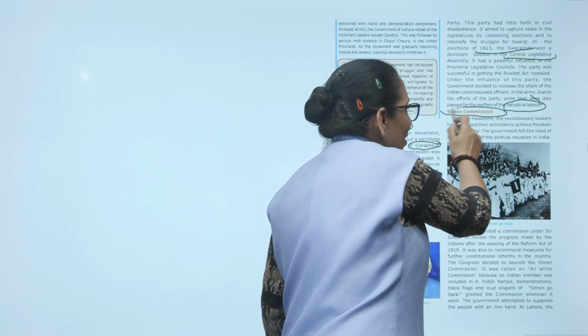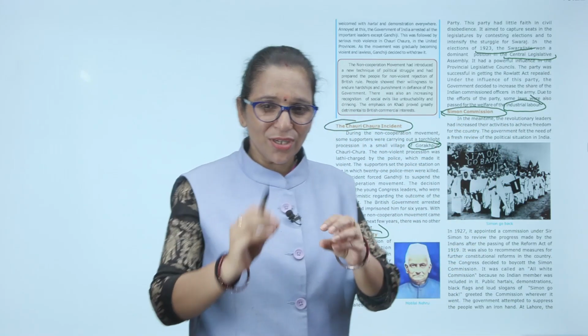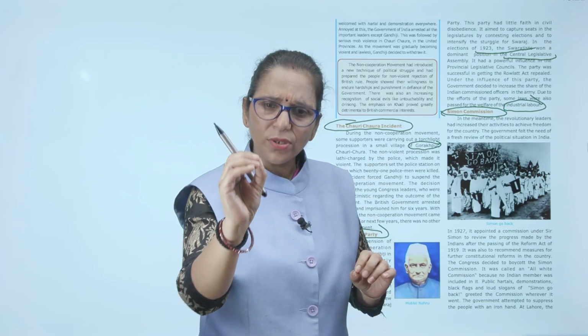This was the time when the Britishers thought we need to give some chocolate to the Indian people so that they will become calm and peaceful, and they will not do any protest. To calm the Indians, what they introduced was the Simon Commission, and they said one commission will come to India and look at the matter of governance of India, and suggest some reforms in the constitution of India.